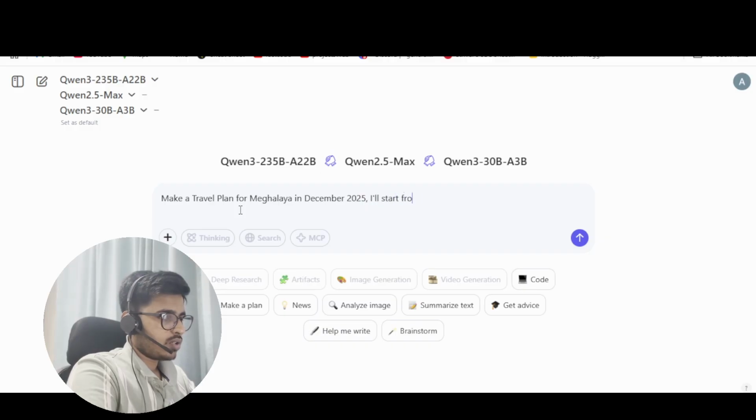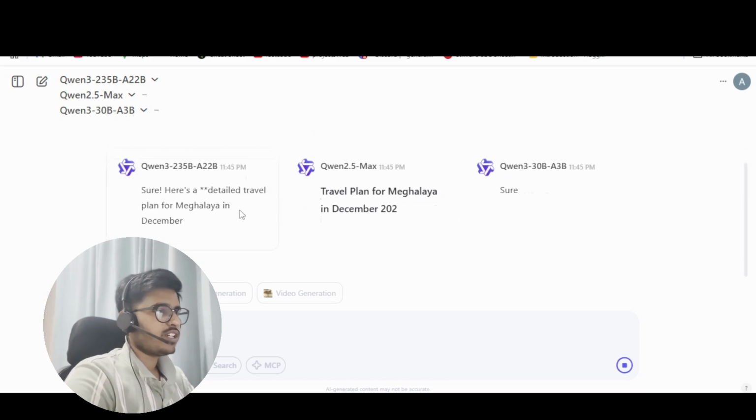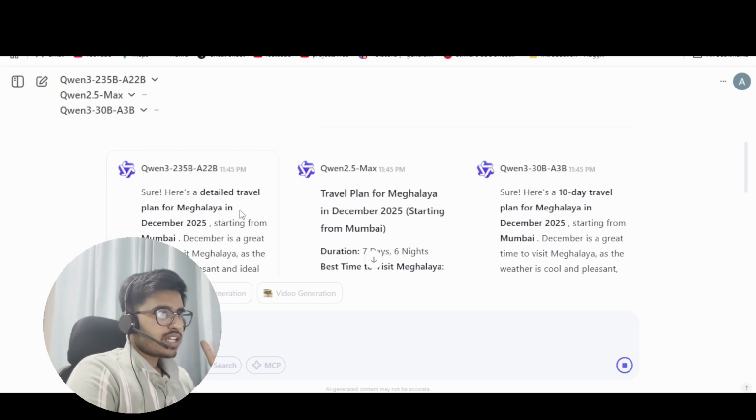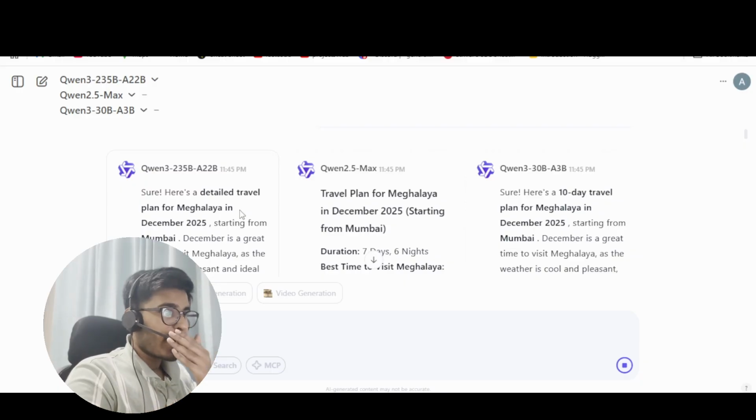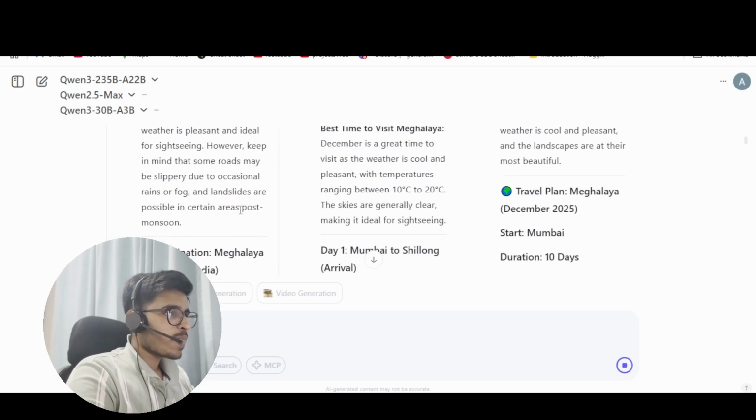I'll start from Mumbai. Now let's see what it does. So you can see there are three models that we chose, right? And it is coming up with the answers from all three models, and you can literally see the comparison of all these three models.